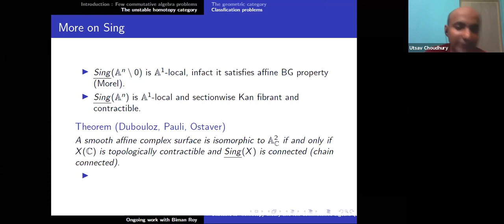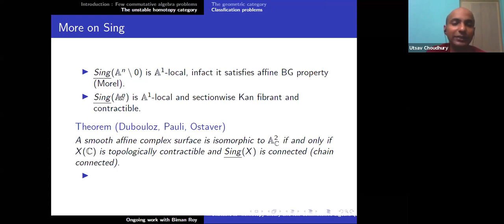We observed this result by Dubouloz, Pauli, and Østvær. It is actually a reformulation of Miyanishi's result, but in a very topological, or I would say in a very A1 homotopy theoretical setting: a smooth affine complex surface X is isomorphic to A^2_C if and only if X is topologically contractible, so this is a topological property, and Sing X is chain connected.